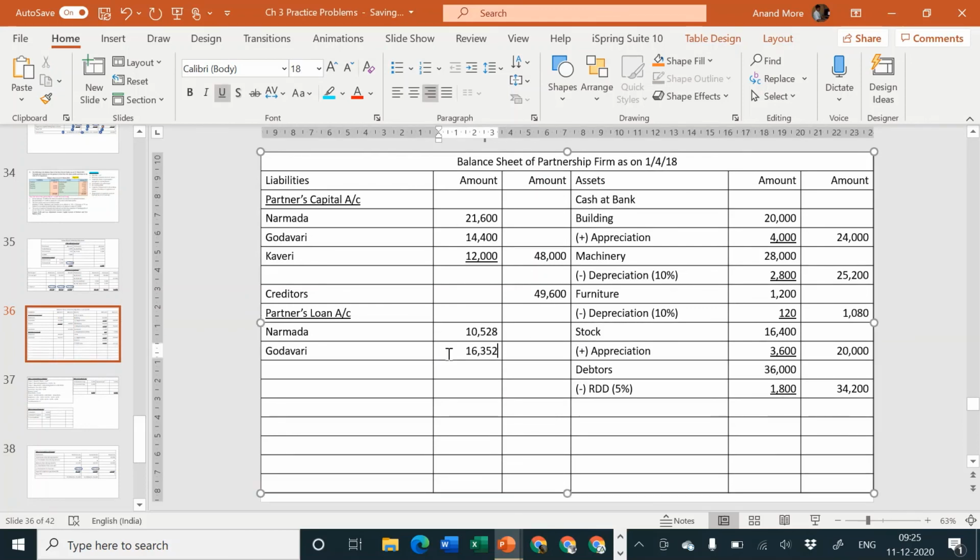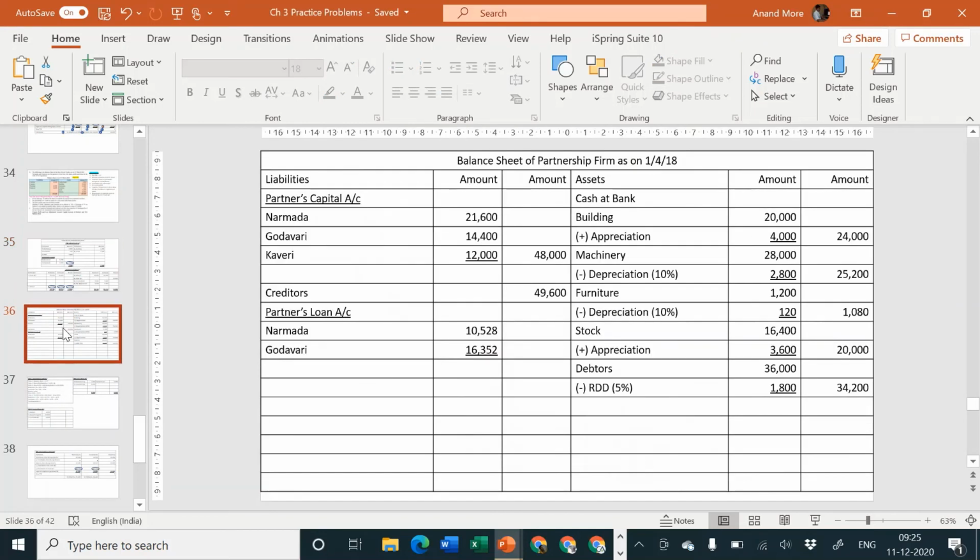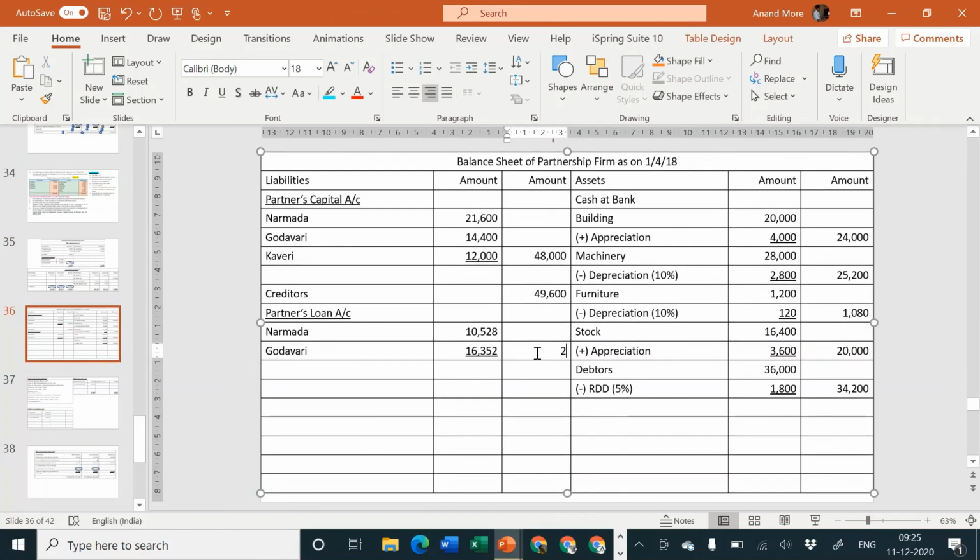So we can take the total of the same: 10,528 plus 16,352, that is 26,880. This adjustment, if you are not posting, there is a greater chance that your balance sheet may not tally,